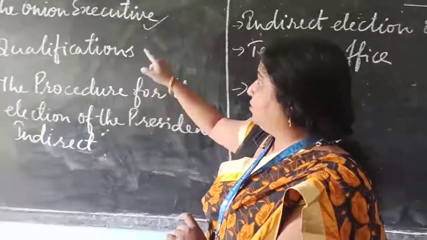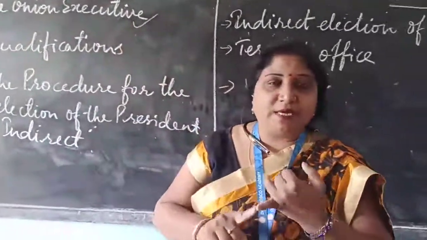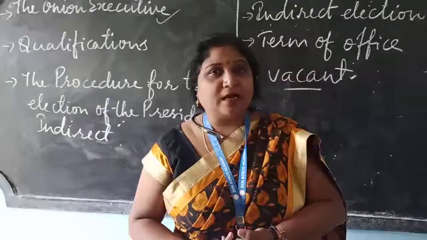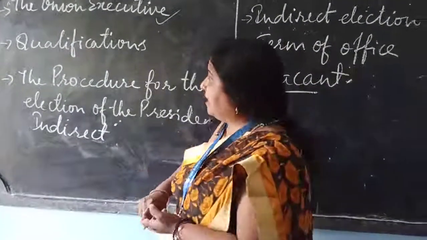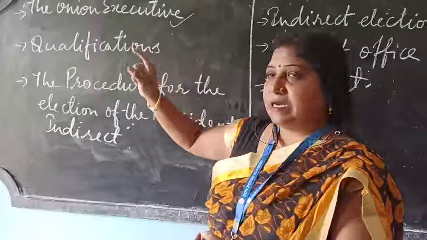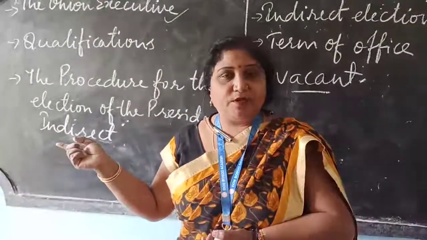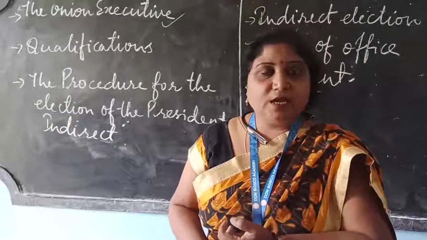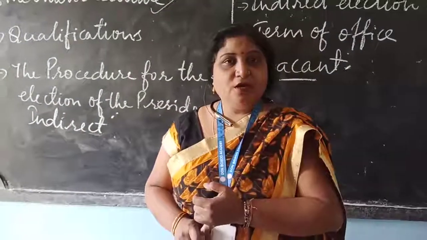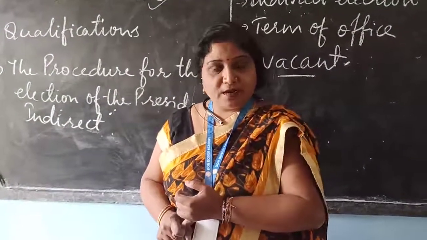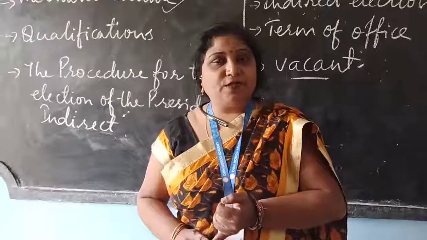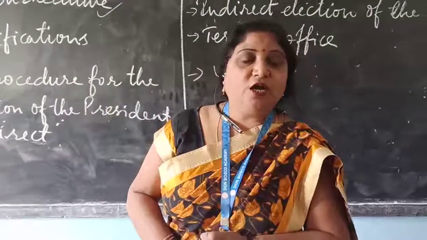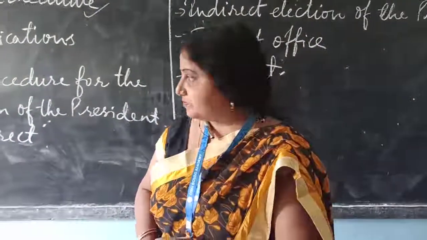In today's class, Union Executive, we have the President, the Vice President, the Prime Minister and the Council of Ministers. Then we have qualifications for the President. Here, should be a citizen of India, should be above the age of 35, should not hold double office of profit either in the center or the state, and should not be a proclaimed offender.